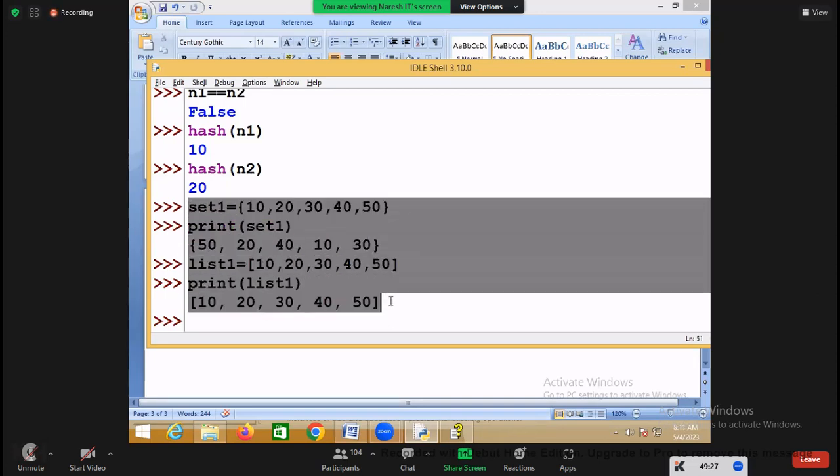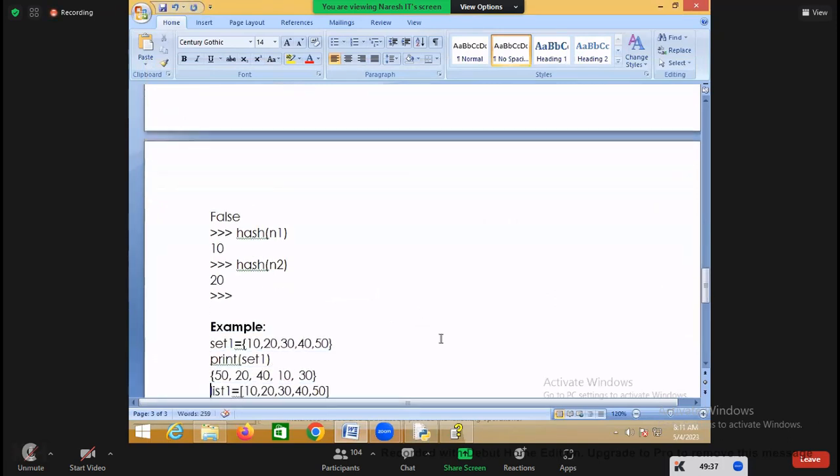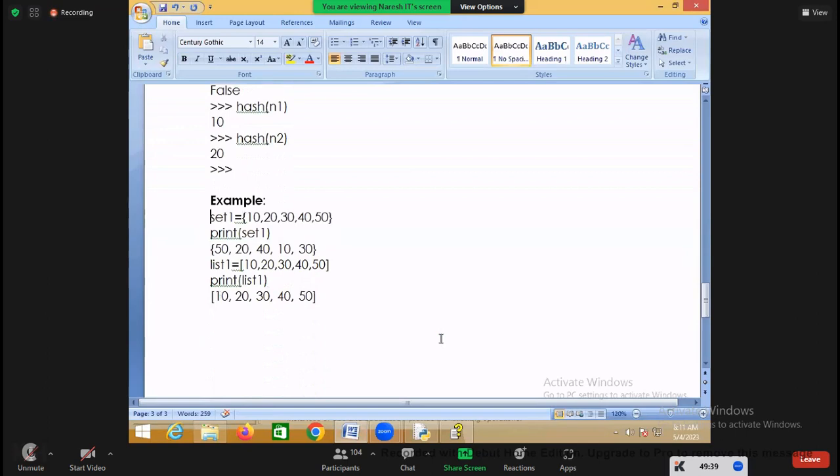But how are these objects stored? How are the objects stored in the set? A set uses one data structure for storing them.